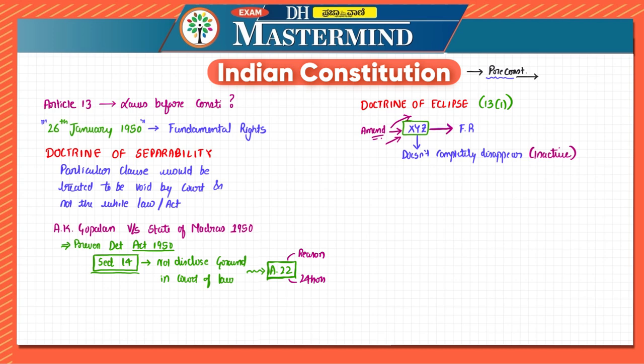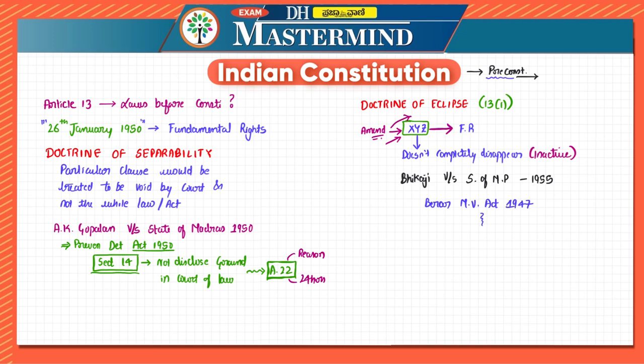2. Now there is a case with respect to this, which is Bhikaji versus State of MP, 1955. What happened is, there was this Berar Motor Vehicle Act of 1947, and this was challenged.